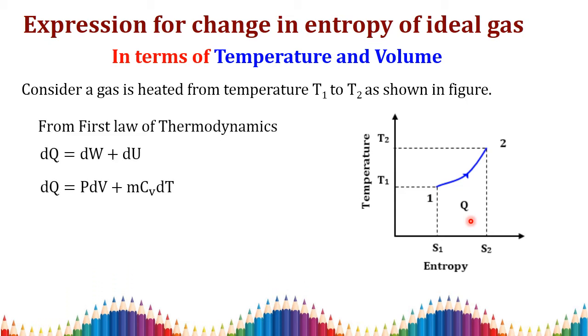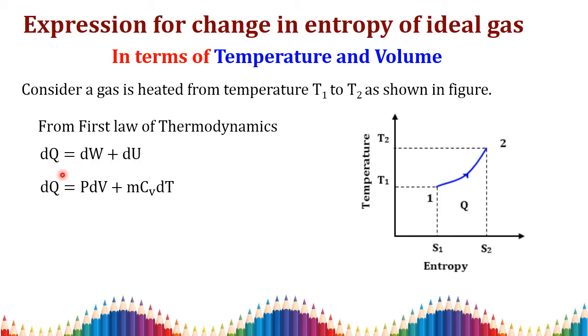Okay. So what is the first law of thermodynamics? As we all know, consider a process. So in this process, Q is equal to W plus del U. It is written here, dQ is equal to dW plus dU, where Q is heat transfer, W is work done, and U is your internal energy.